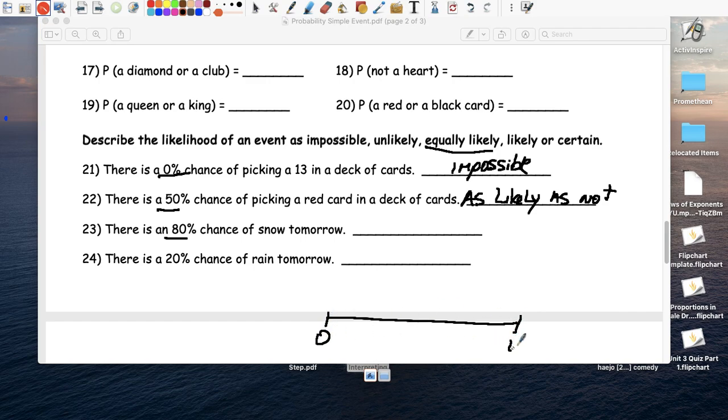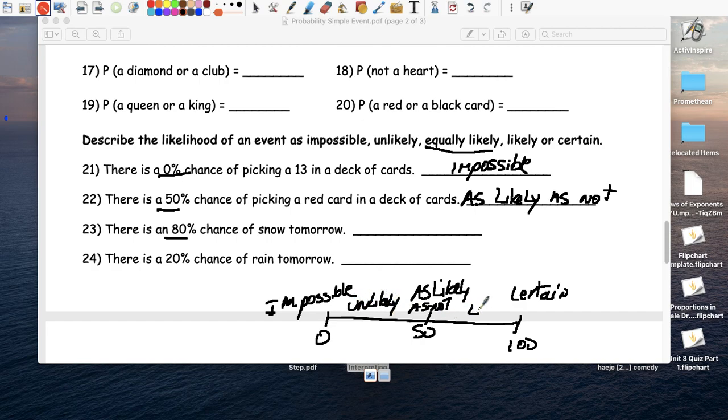This is 0, this is 100, this is 50. This is impossible. This is certain. This is as likely as not. This is, what is this in the middle? Unlikely.